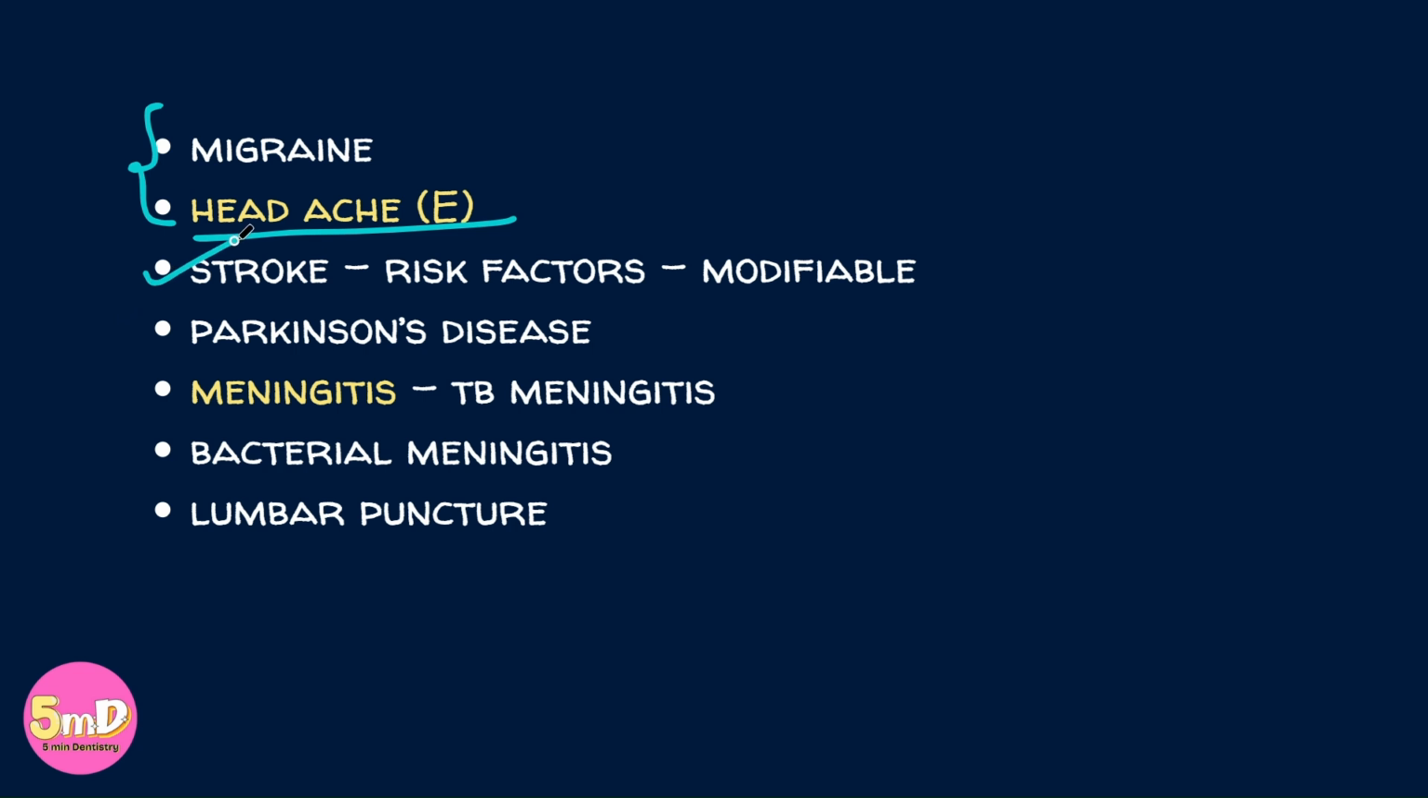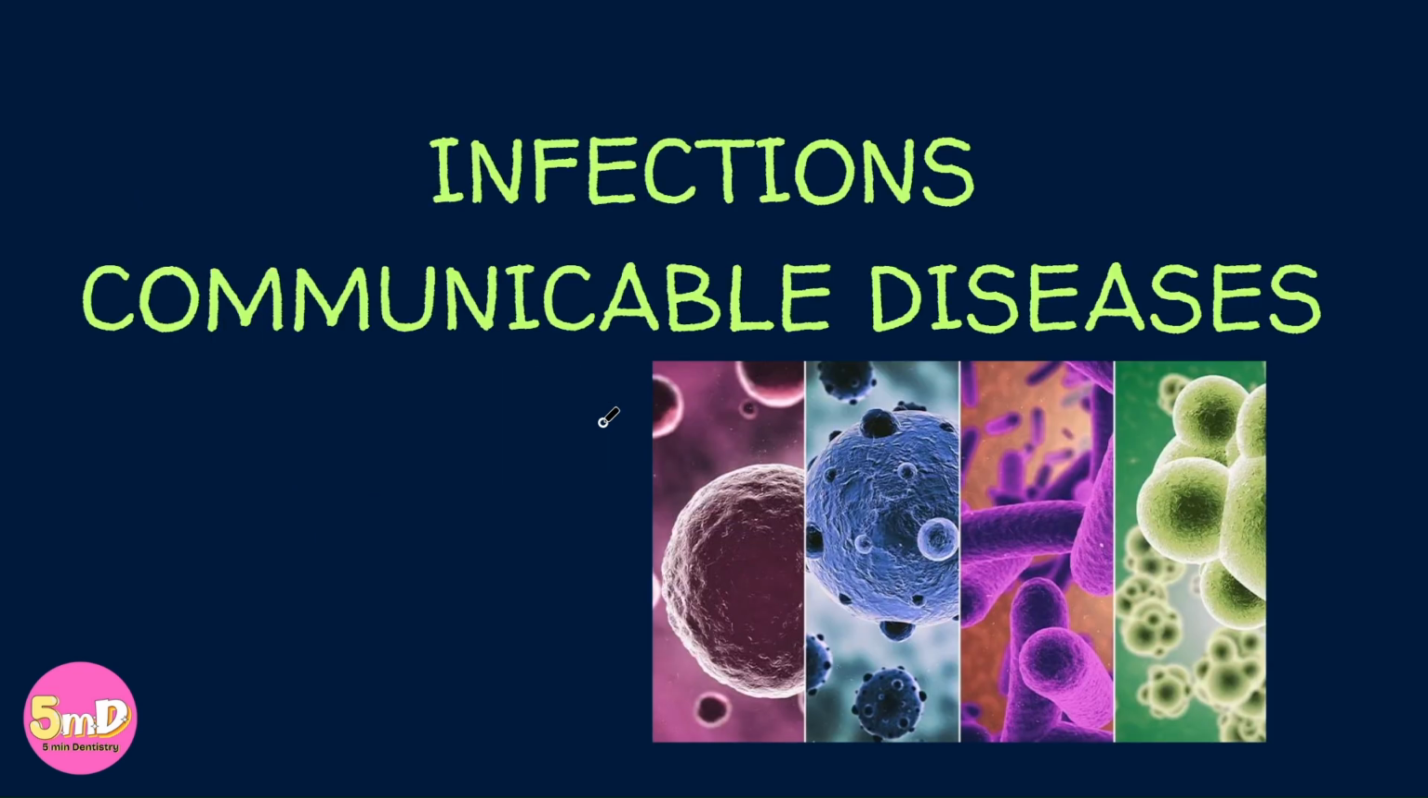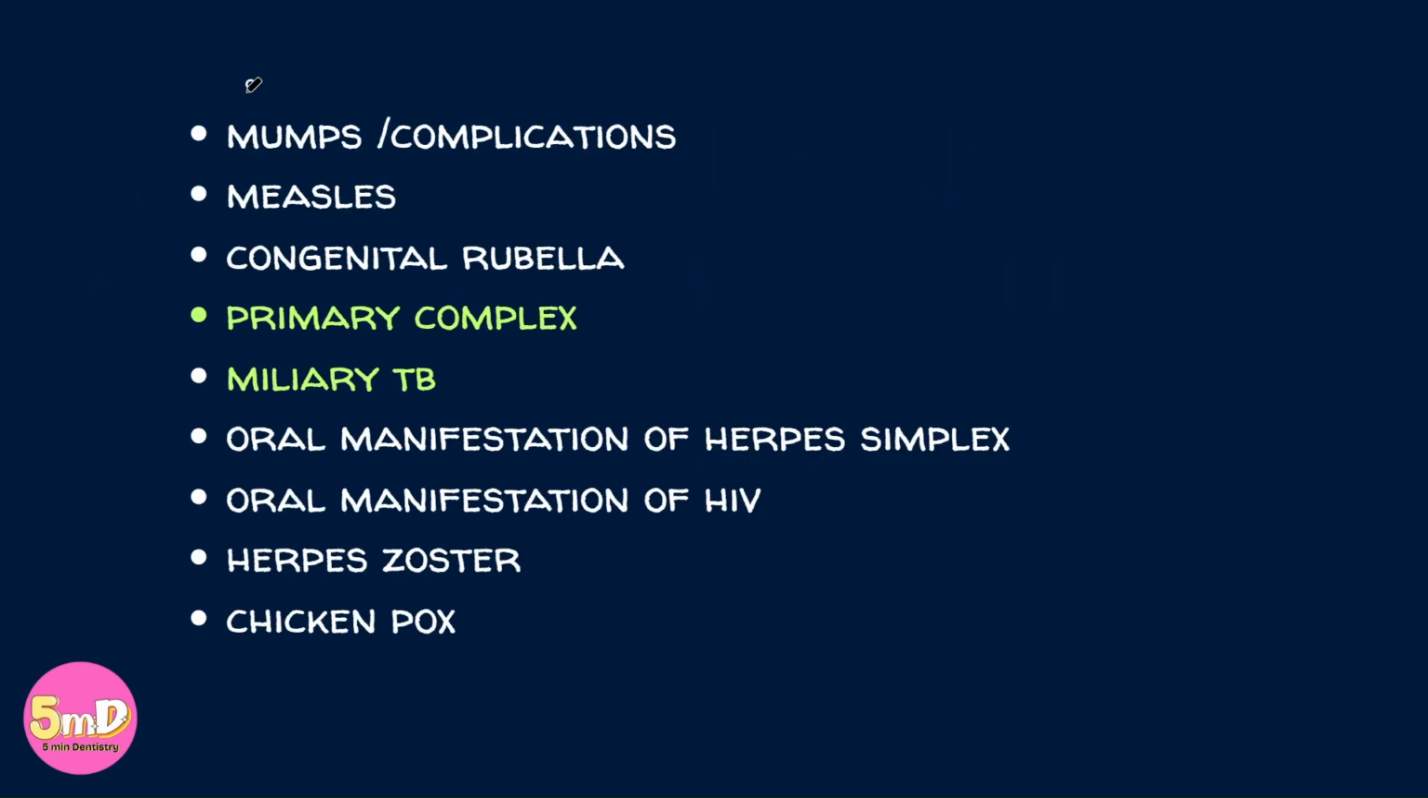You should know. Stroke, risk factors for stroke. What are the modifiable risk factors of stroke? Parkinson's disease, how you will manage it. Meningitis, TB meningitis, bacterial meningitis, commonly asked questions. Lumbar puncture. So the next topic is infection and communicable diseases.